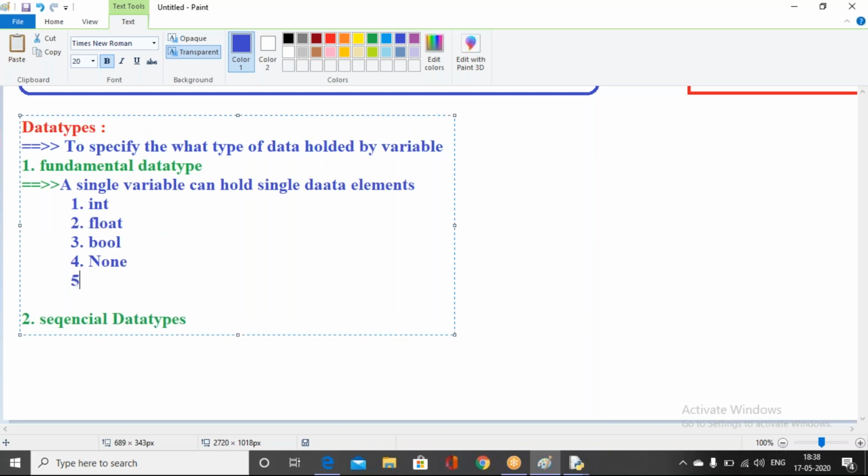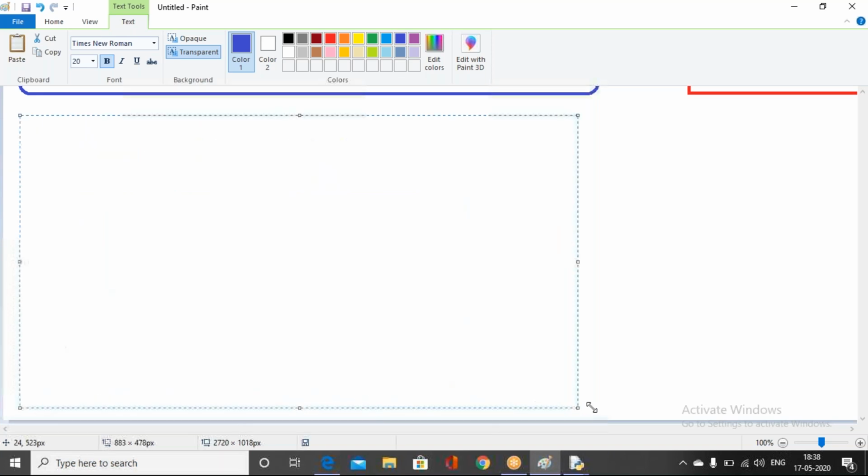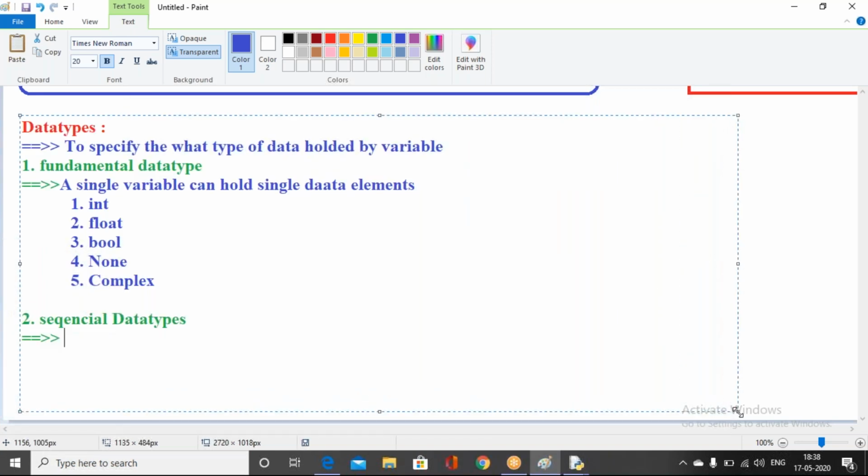The fifth one is complex data type. So these are the 5 data types we call fundamental data types. Coming to the sequential data types, it is a very simple point. It is quite the opposite. I can show you proper examples for both sequential and fundamental, but this time I am just telling you what the data types are.